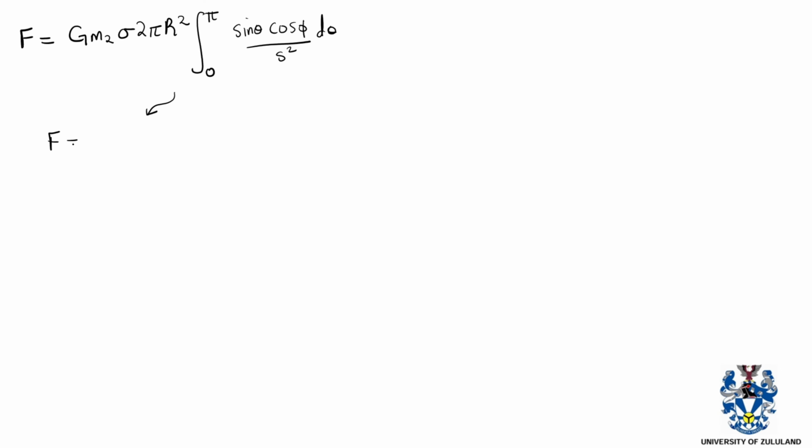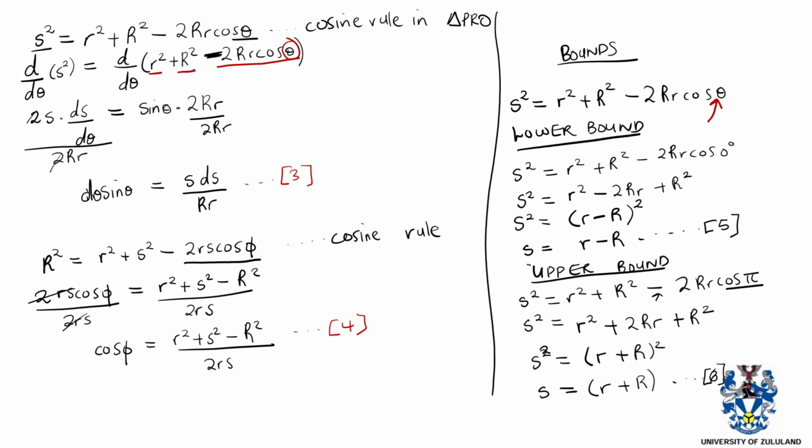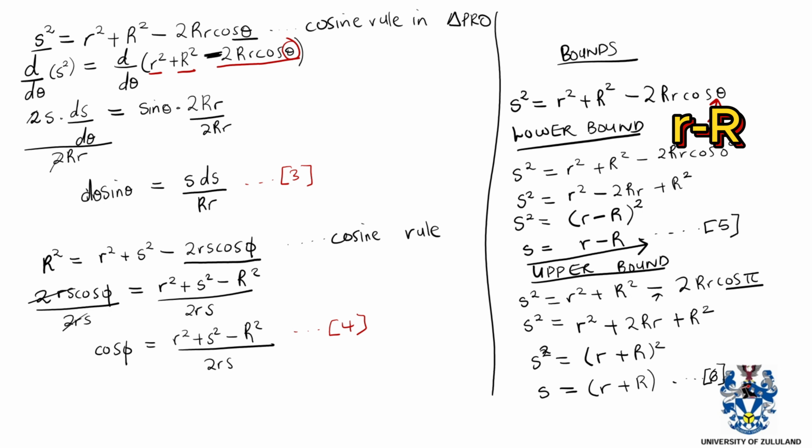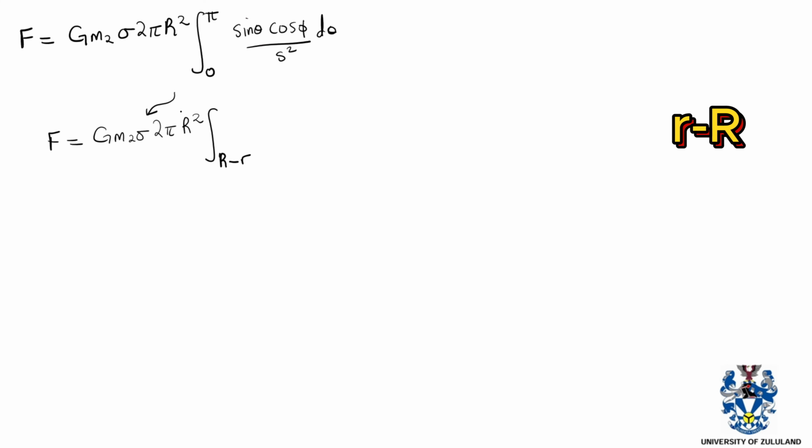So we can say that F can be written as, the constants are not affected, G M2 and then 2 pi r squared. And now here we are going to change our bounds. Remember that our new lower bound is s equals r minus r, so we are going to put r minus r. And then we have our upper bound s equals r plus r. That will be our new upper bound, so we'll have r plus r.